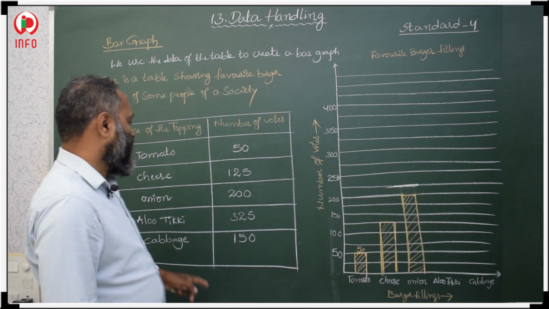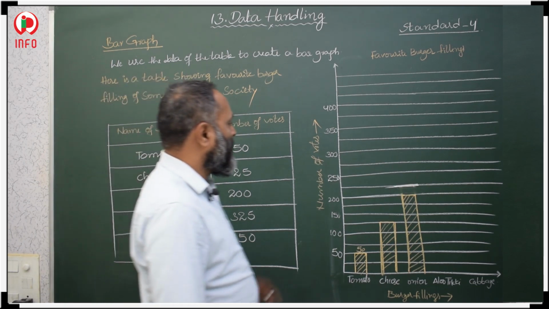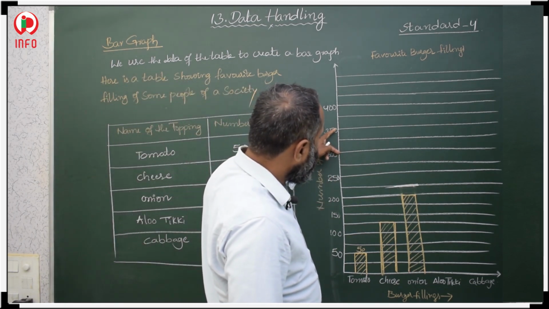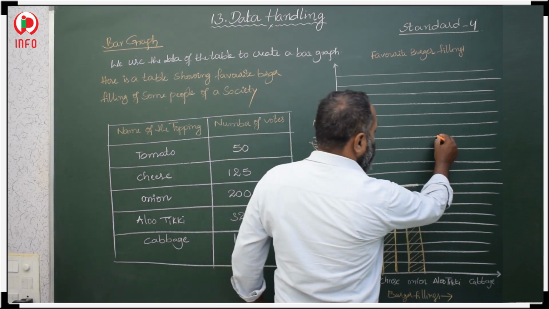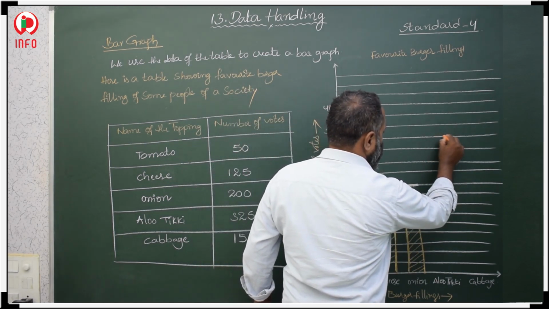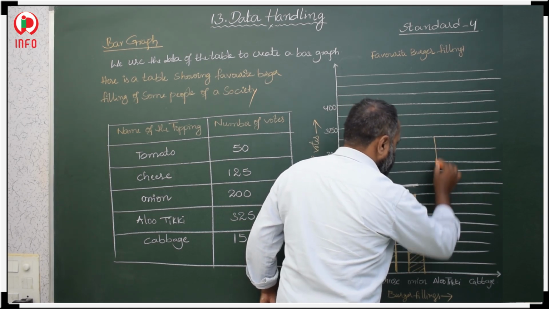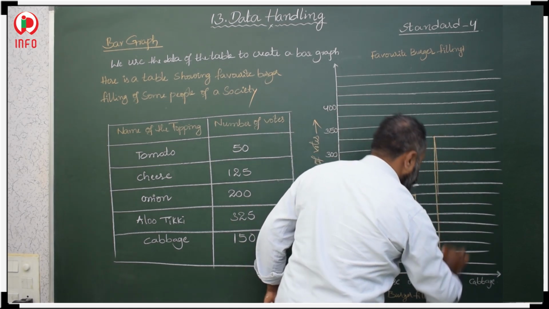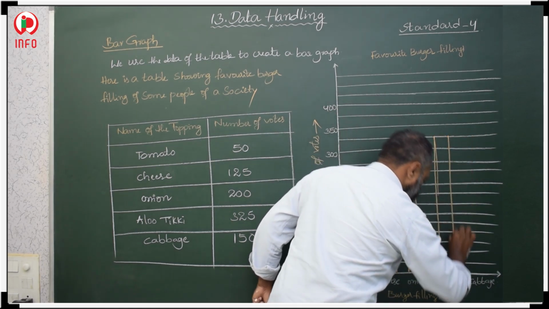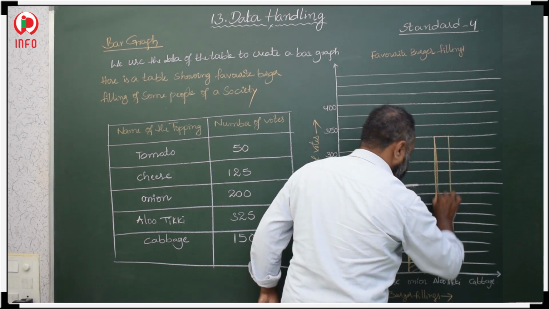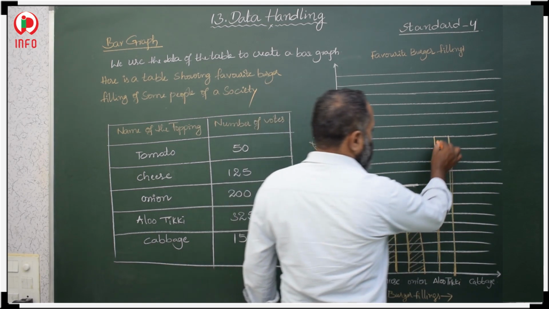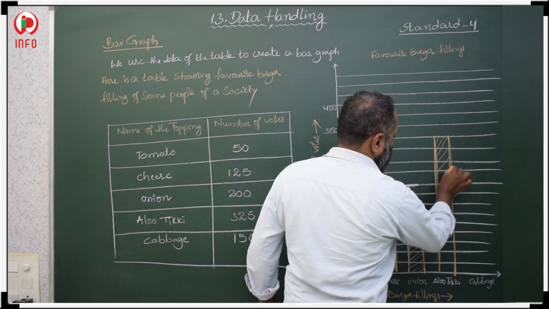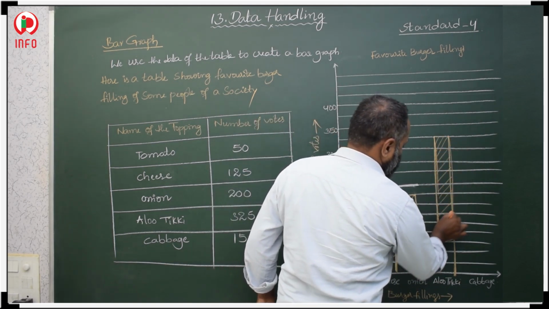Next, aloo tikki. Aloo tikki 325. Here 300, 350. In between 300 and 350 we have 325. Here we have 325 for aloo tikki. So draw one bar up to 325 here. Now this is 325.